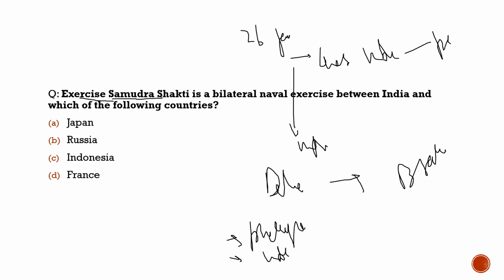The purpose of this question was to show you the significance of the president of Indonesia being the chief guest at the Republic Day parade, and also how we signed different MOUs. Majorly, we signed 5 MOUs with the Indonesian president on our Republic Day, related to health and security and all that. We signed 5 MOUs, memorandums of understanding, with the Indonesian president.